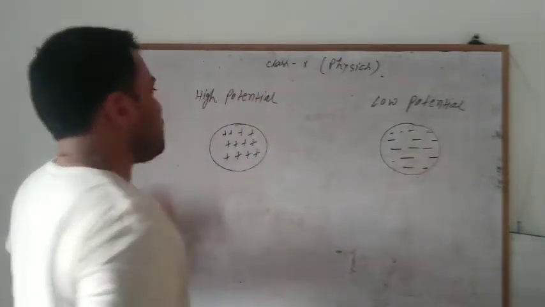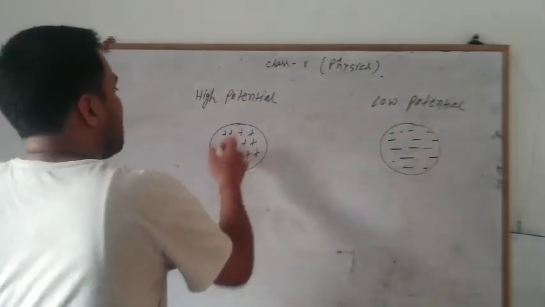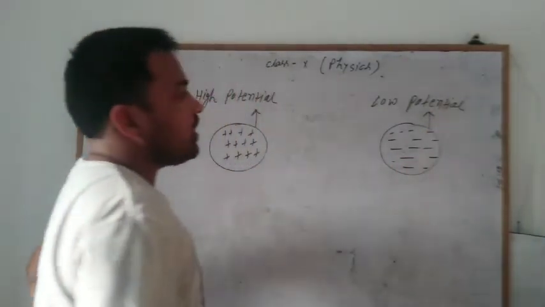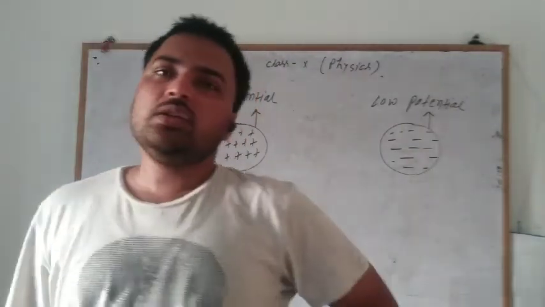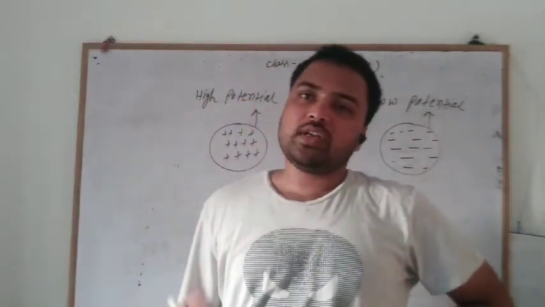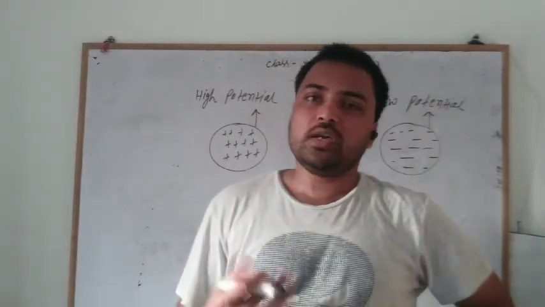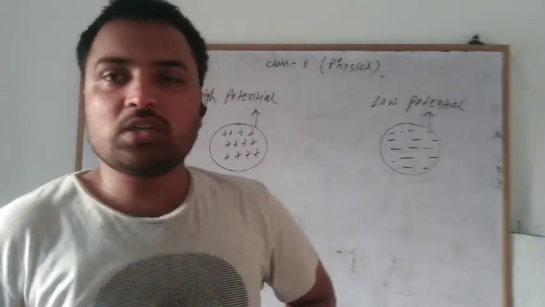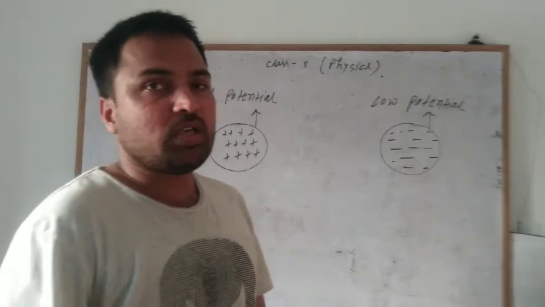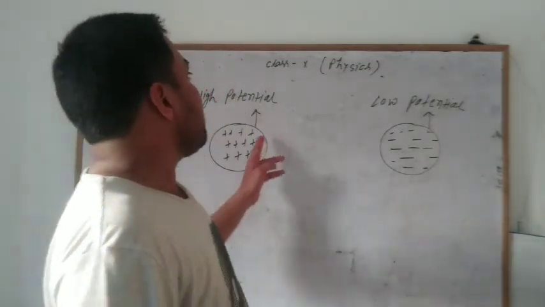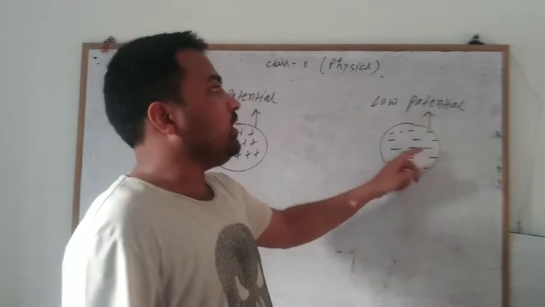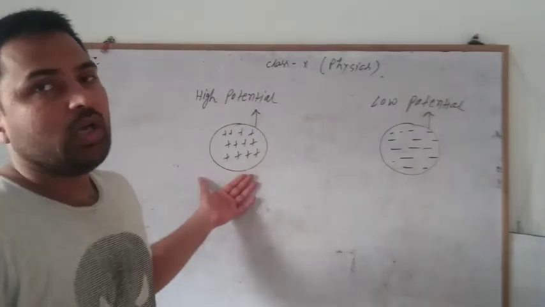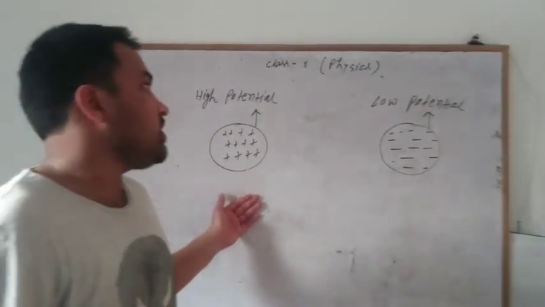Okay, so conventionally the positively charged body is considered to be at high potential, and the negatively charged body is considered to be at low potential. As we know how positively charged and negatively charged bodies appear: if this body loses some electrons to the other body, then there is an accumulation of negative charge on that body, and in this way this body becomes positively charged, with an accumulation of positive charge.